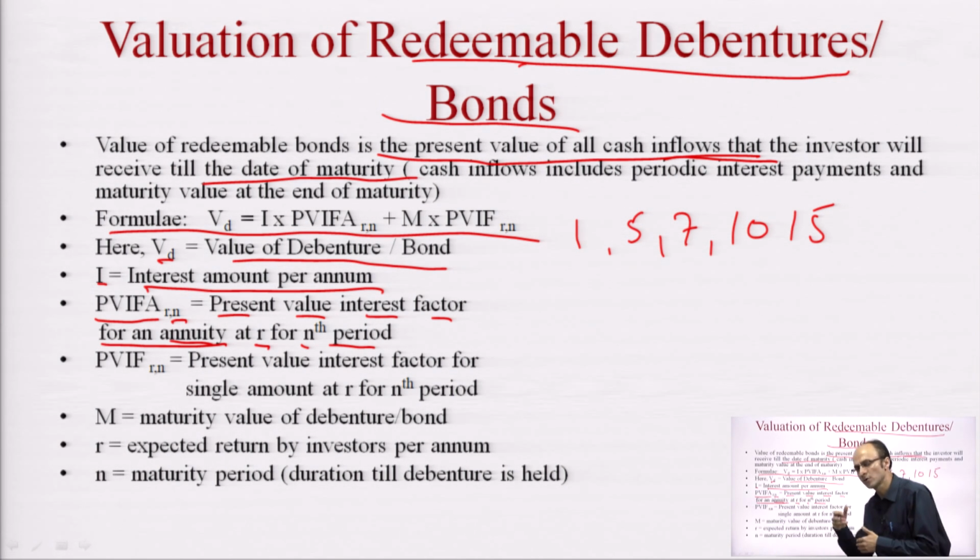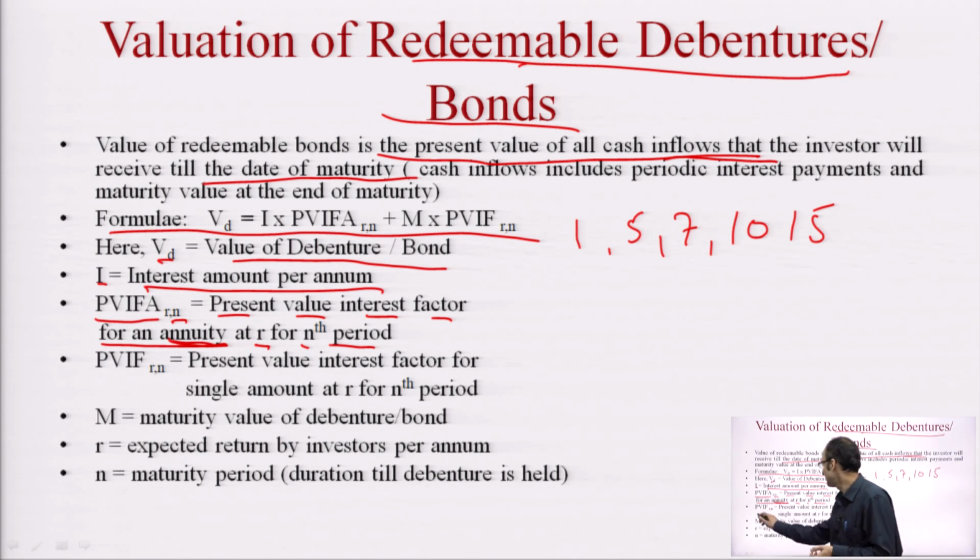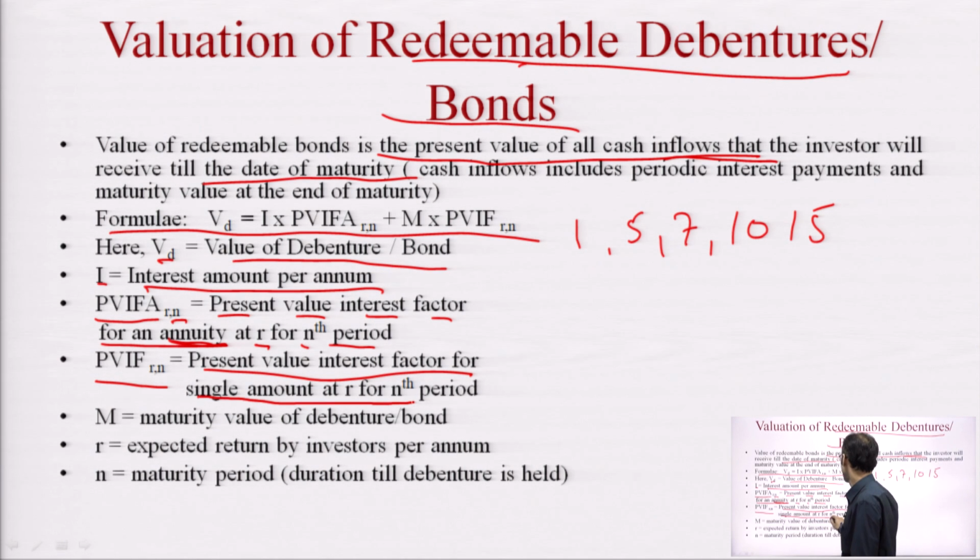Now, you can use those tables for finding out the present value, and here the word annuity is being used. Annuity is being used in reference to interest that you will get annually till the maturity of the bond. That is why the word annuity is being used. Now, the next term is PVIF, present value interest factor for a single amount at R for n period.